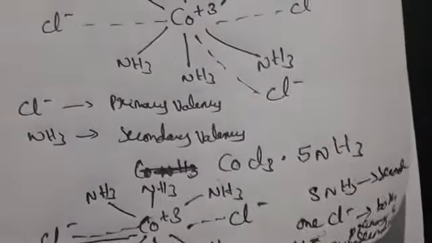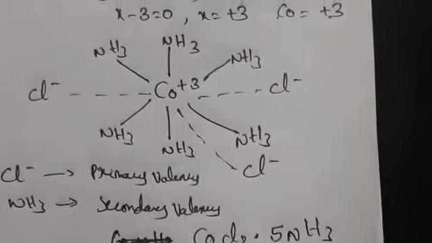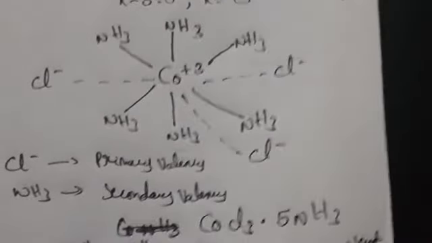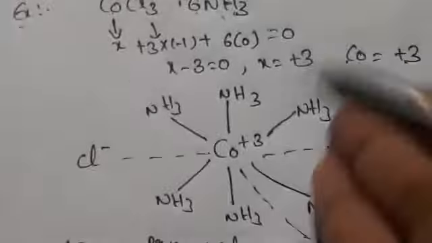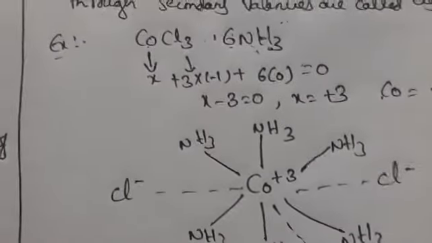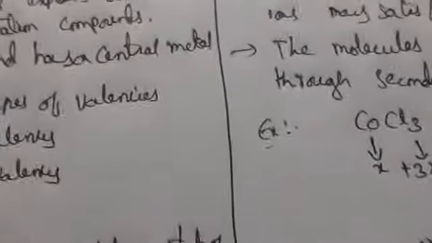If you take CoCl3·4NH3, it will show 2 chlorine atoms with primary valency and 1 chlorine with both, and the remaining 4 will be secondary valency. Like this, it explains the primary and secondary valencies of Werner's theory. So this is Werner's theory postulates as we have discussed up to now.